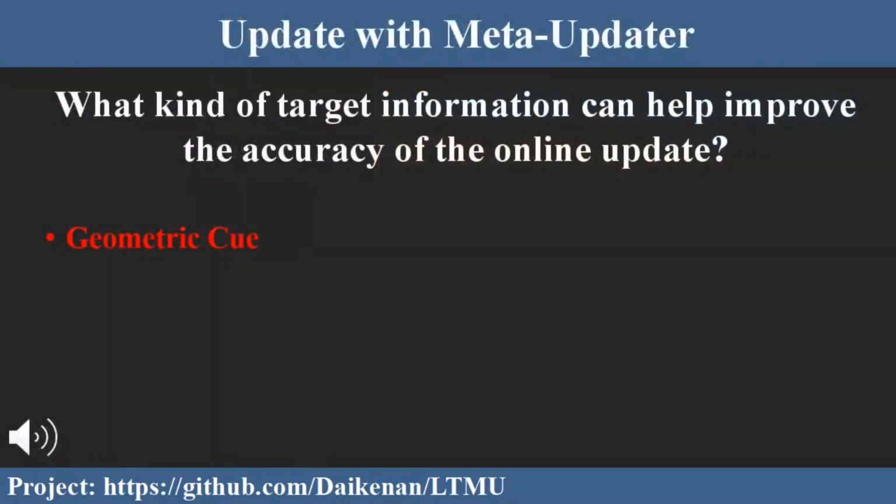To control the online update of the tracker, we propose a novel meta-updater. It can accurately judge whether the current frame is suitable for updating the parameters. In experiments, we observed several kinds of information that are useful for the control of online update. The first one is the geometric cue of the target.